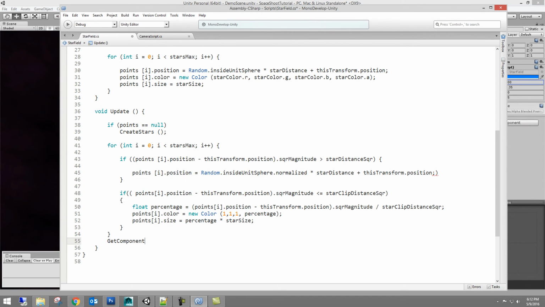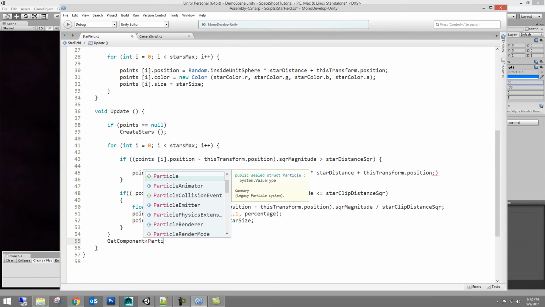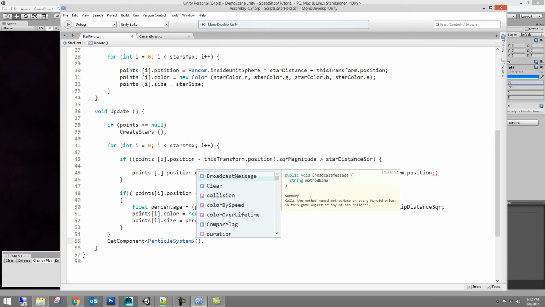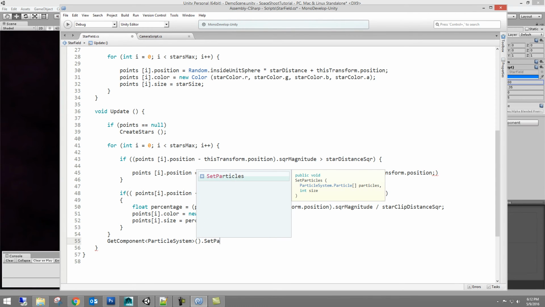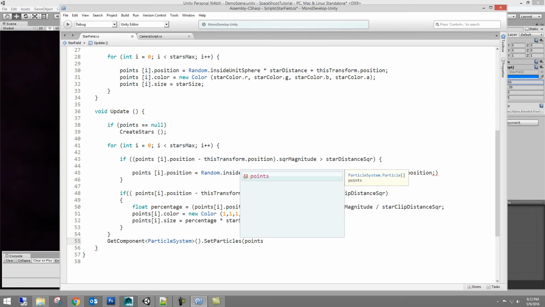We want to get component, and we want to actually set this. So let's grab the particle system. We have the component. Let's grab one of the aspects of the component, which would be the ability to set particles, which would be the amount, and we're going to set it to points, and points dot length, so the length of the array.